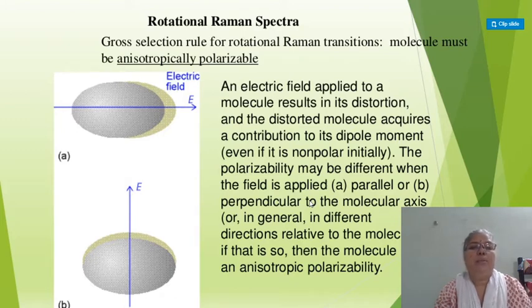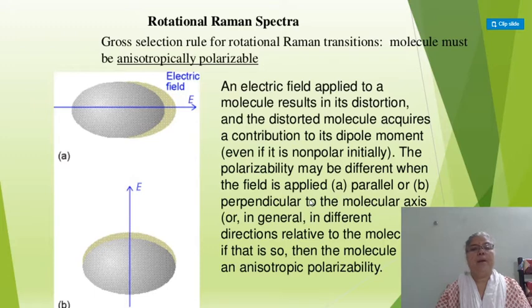Here the gross selection rule for rotational Raman transitions is that the molecule must be anisotropically polarizable. When we apply an electric field to a diatomic molecule without a permanent dipole moment, it causes distortion, which is called distortion polarization.